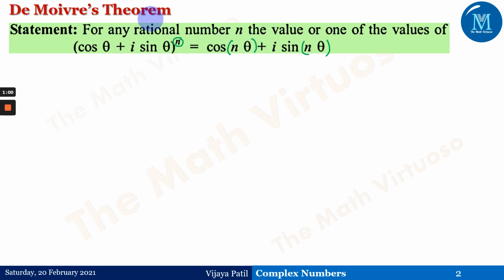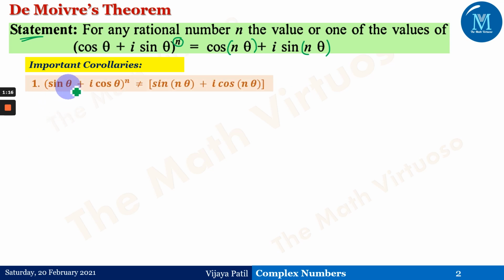Now there are a few corollaries. What do you mean by corollary? A corollary means, based on the statement of the theorem, a few properties would be observed from the statement. So what are those statements?